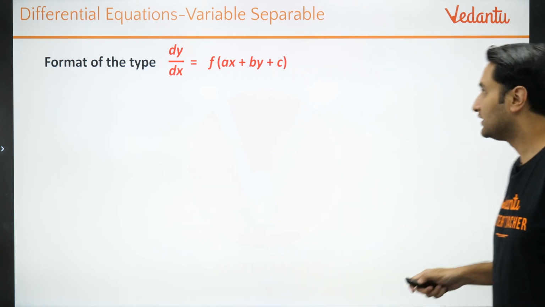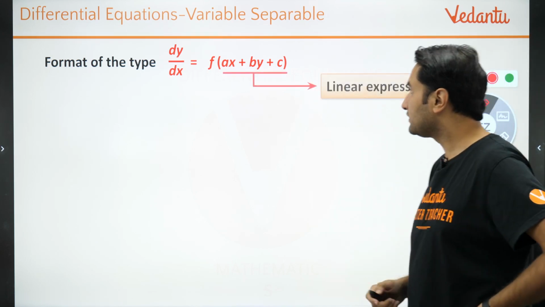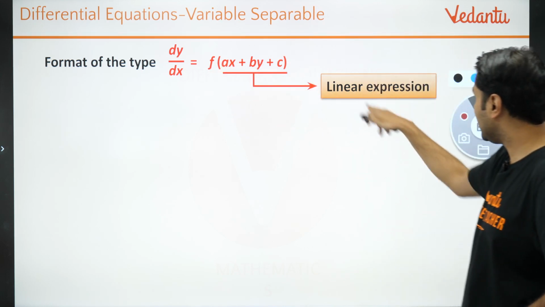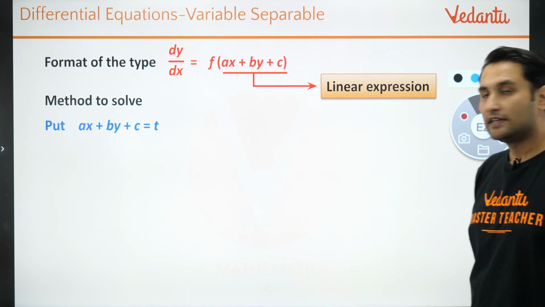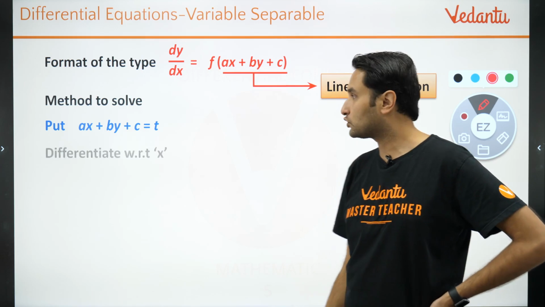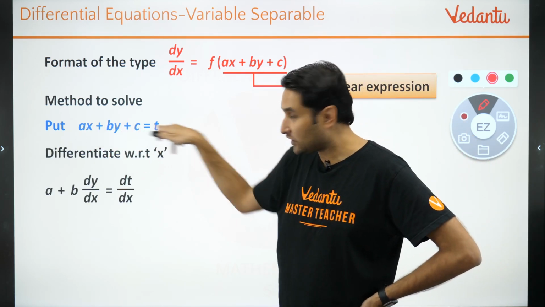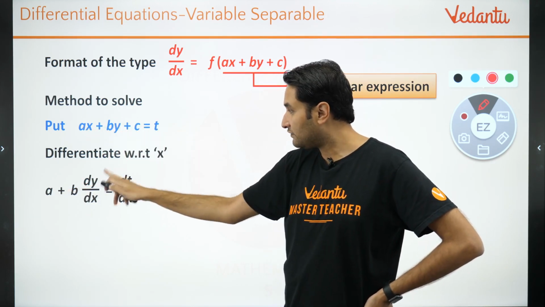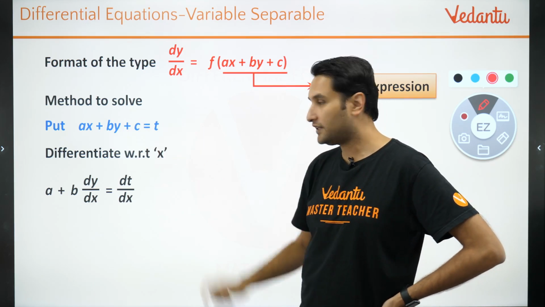Okay, so now what will we do? Questions of this format where dy by dx is a function of a linear expression in x and y can be solved by putting ax plus by plus c is equal to t. We will put that as t. So what will this become? Differentiate both sides. It will become a plus b dy by dx, differentiation of c is 0, equals dt by dx, right.